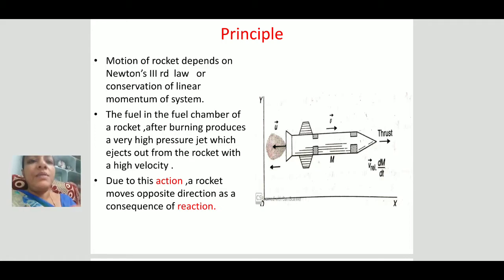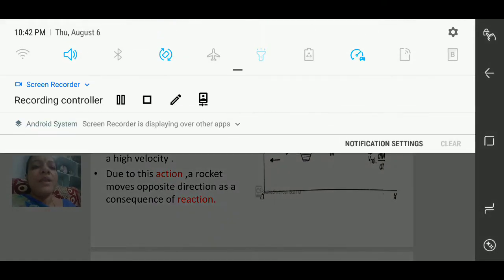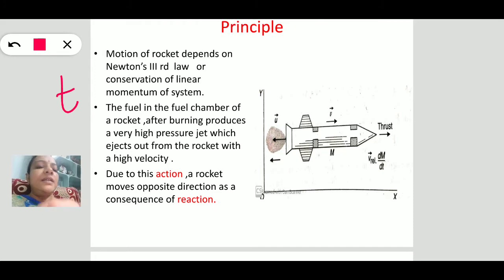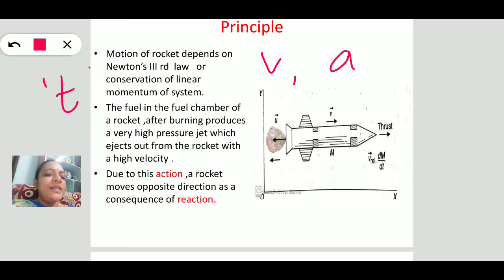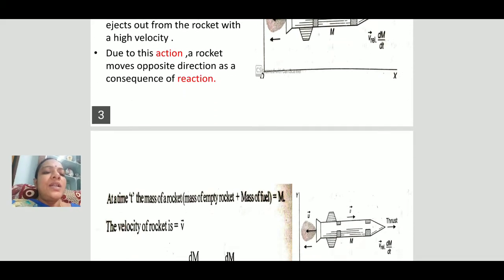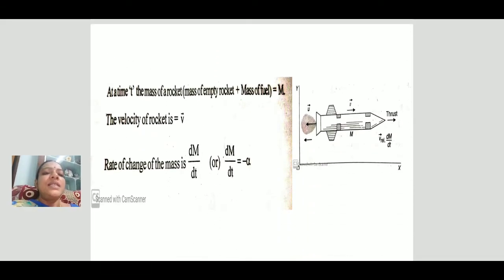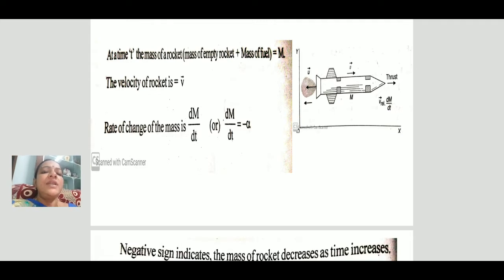Suppose after some time t, we want to calculate what its velocity and its acceleration are, and on which factors this acceleration depends. Let us see all these things in this slide.